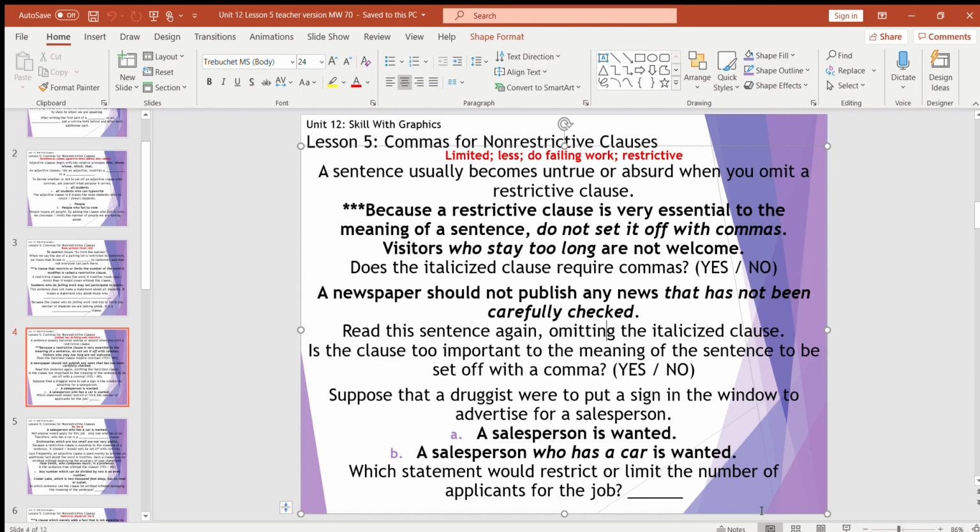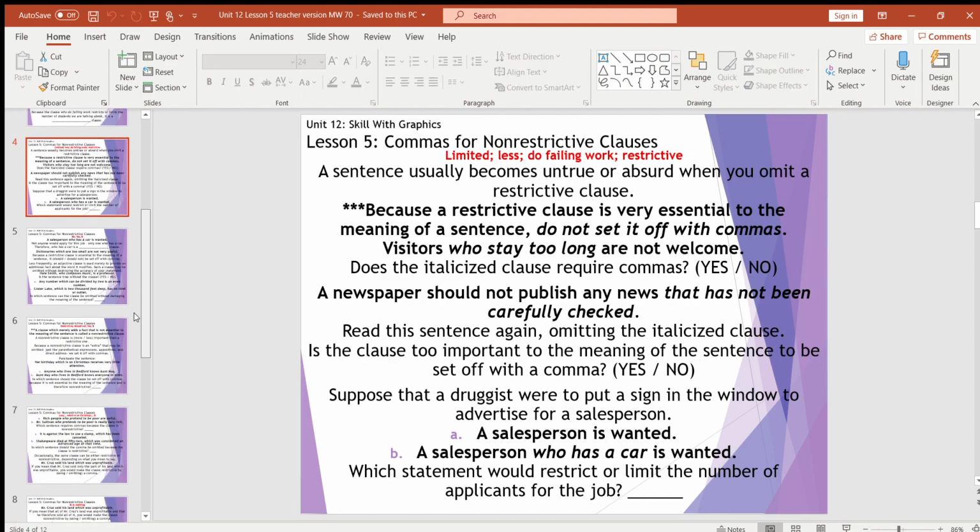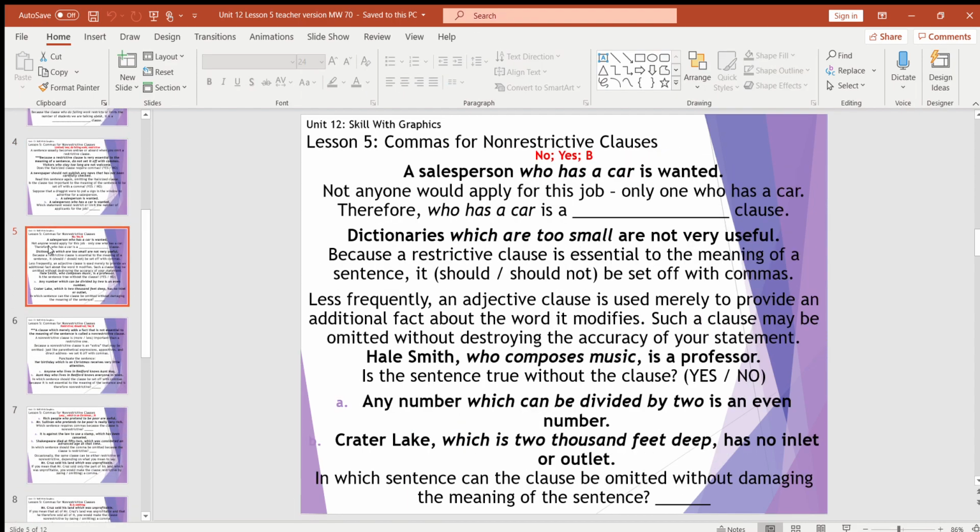Obviously it's going to be B, because only those who have a car would be able to apply to the job. Whereas A means any salesperson can go on in and try to apply for the job. Hopefully you guys are following so far. So, a salesperson who has a car is wanted. Not anyone can apply for this job, only those who have a car.